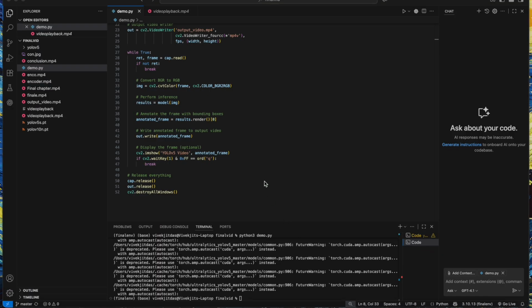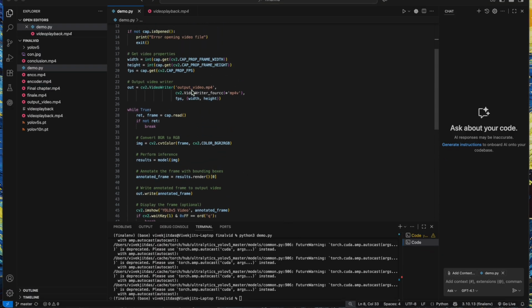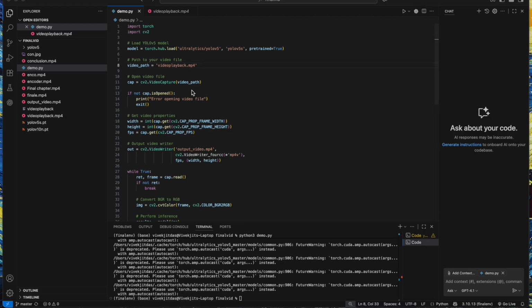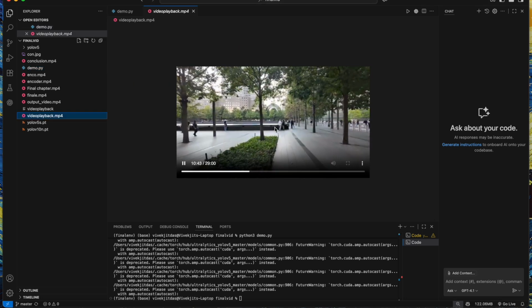So here is a quick implementation of the YOLO model which we are talking about. Here it is the YOLOv5 model, and what we are essentially going to do is take a video of somebody walking through New York, and identify various objects in the video. So here is a sample video of it.